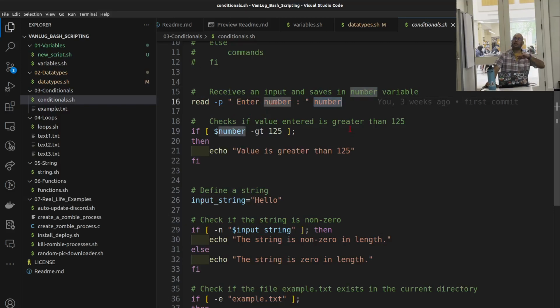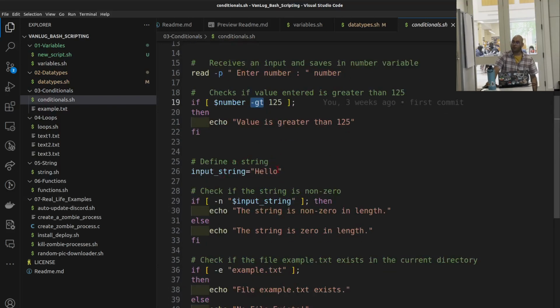So when I run the command, you'll see that at the beginning, it's waiting for us to enter a number. And then we'll check that number to see if it's greater than 125. If it was, it says it was greater than 125. Just an example of how we use this -gt flag.